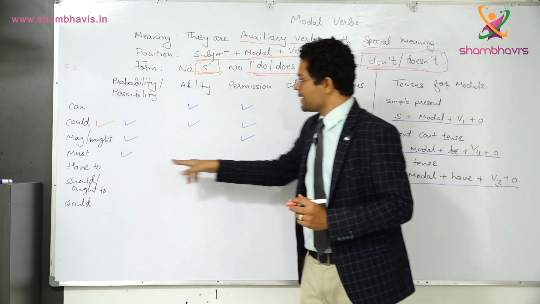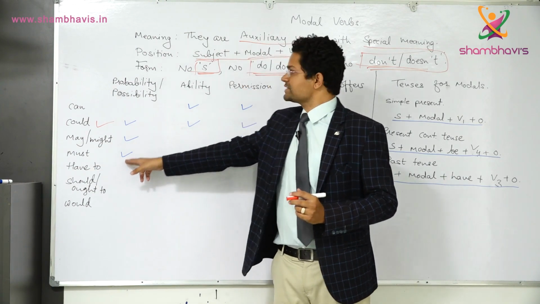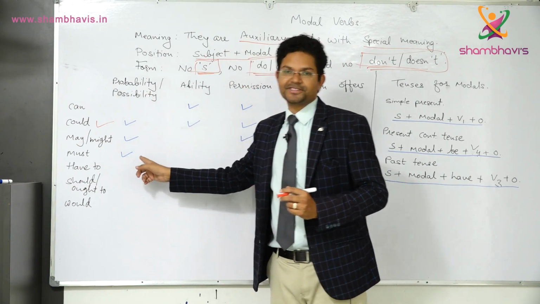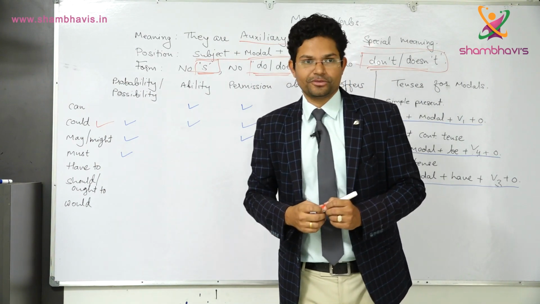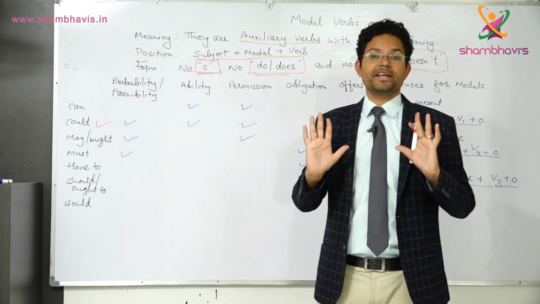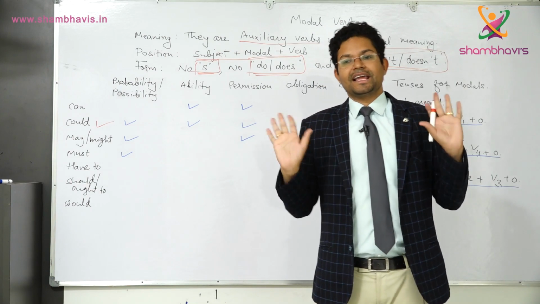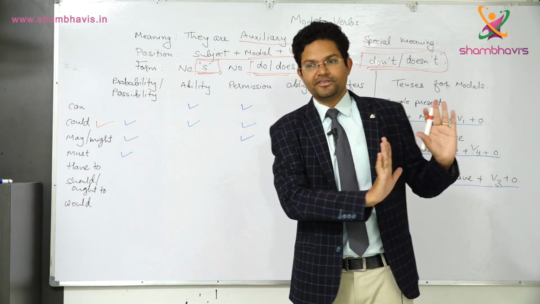Now the next one is must. Must can be used for probability and possibility also, which is quite strong. For example, it must rain today. It means anything will happen, there will be rain.